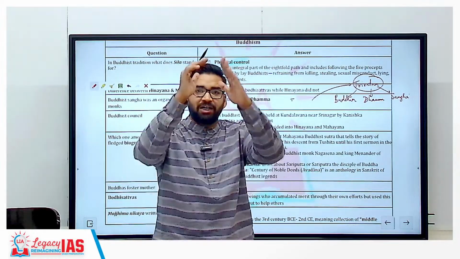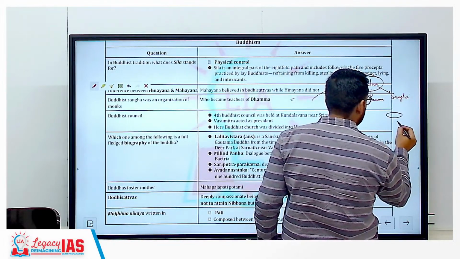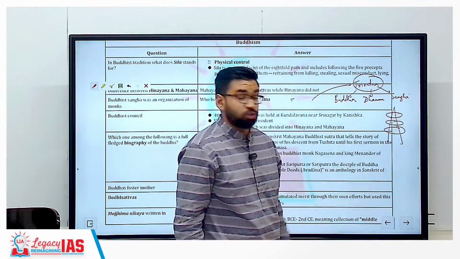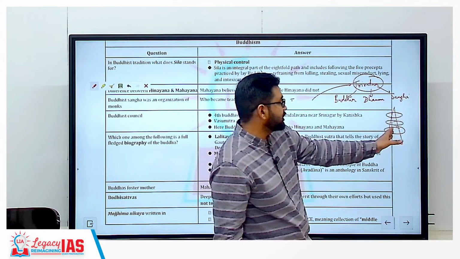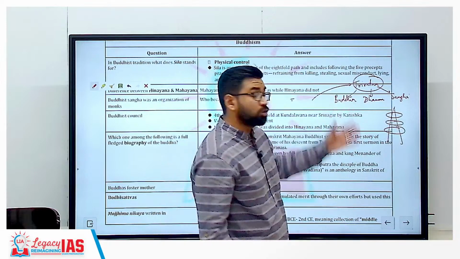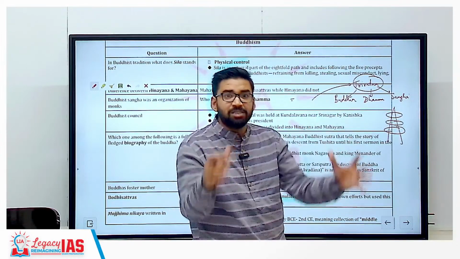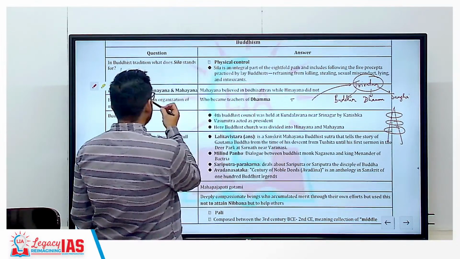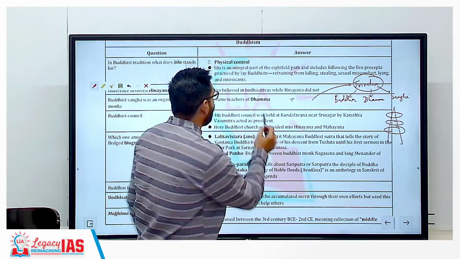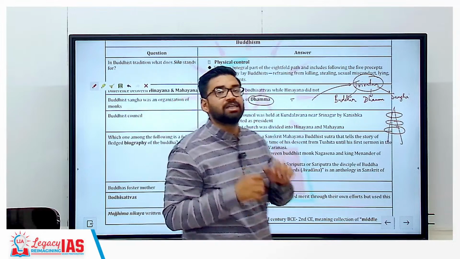Now, when you see the architecture of this stupa, on the top of that stupa, we read this. Chhatris are there. So initially 3 Chhatris were there. So these 3 Chhatris in Buddhism represent 3 Ratna of Buddhism. Buddha means awakened person. Dhamma means teachings of Buddha. And Sangh means community. So here the Sangh is an organization of monks who became teachers of Dhamma. Dhamma means Buddhist teachings. Clear? So this question was also there in CAPF.